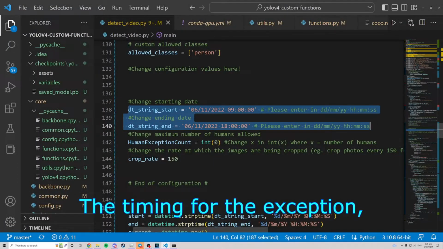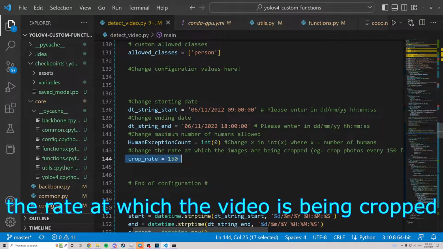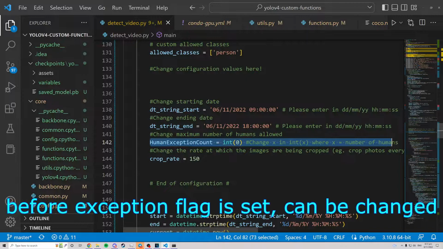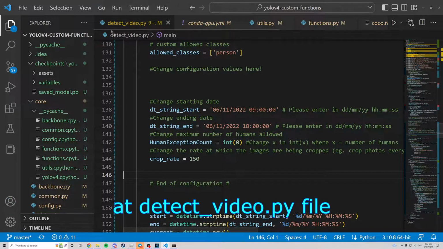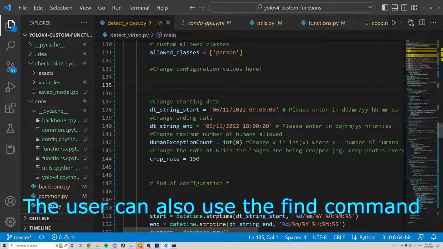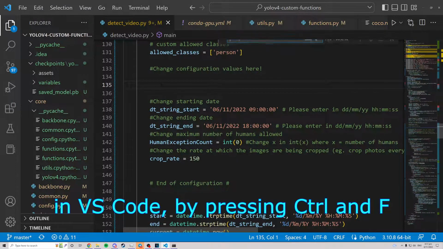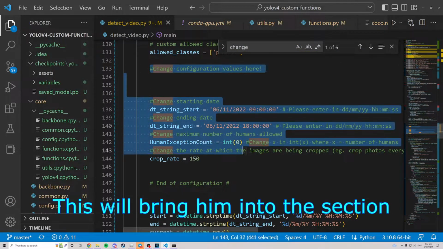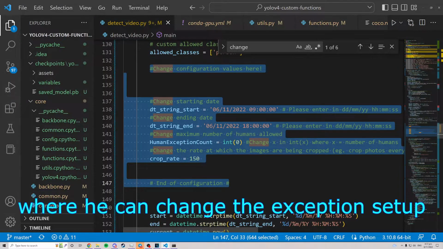The timing for the exception, the rate at which the video is being cropped, and the amount of humans being detected before exception flag is set can be changed at detect_video Python file at line 134 onwards. The user can also use the find command in VS Code by pressing Ctrl and F and searching for the keyword called change. This will bring him into the section where he can change the exception setup.